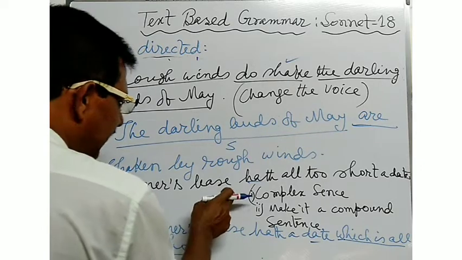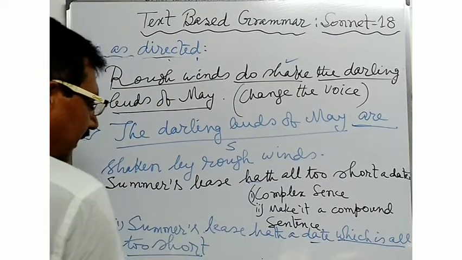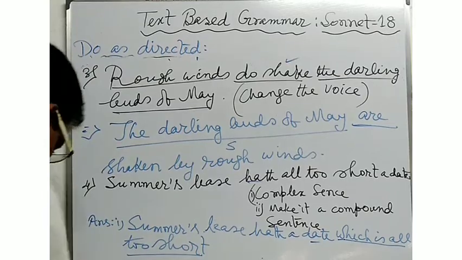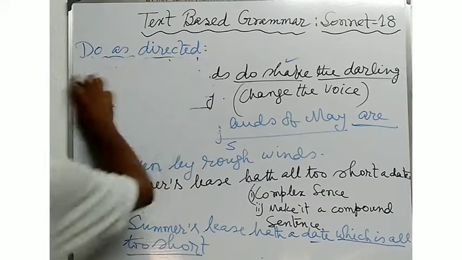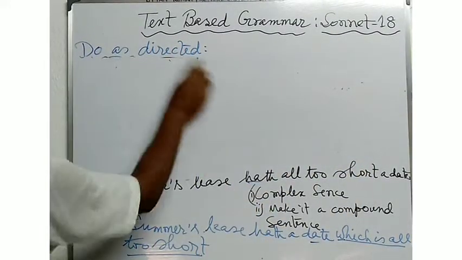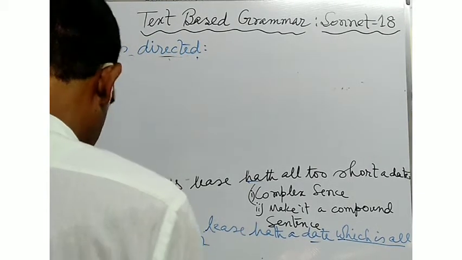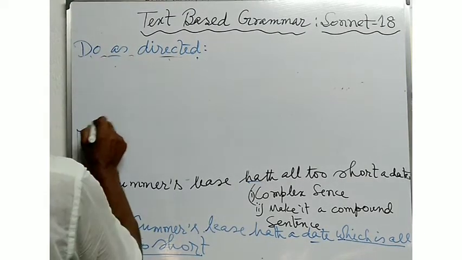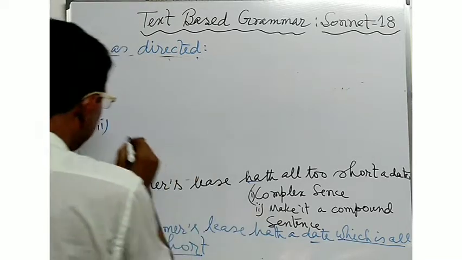But if the sentence is to be converted into a compound sentence, now see what type of answer you will write. The second answer: make it a compound sentence.